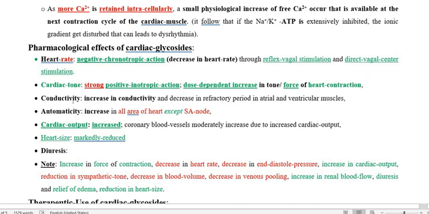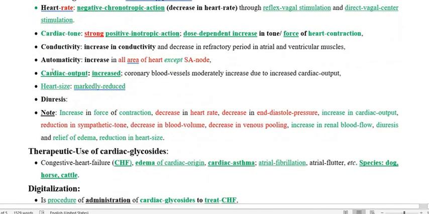It also increases the conductivity of the heart, also increases the automaticity, also increases the cardiac output, but the heart size is markedly reduced, and it also leads to passing of urine, which we call diuresis, and that diuresis is particularly relevant to the edema due to heart disease.